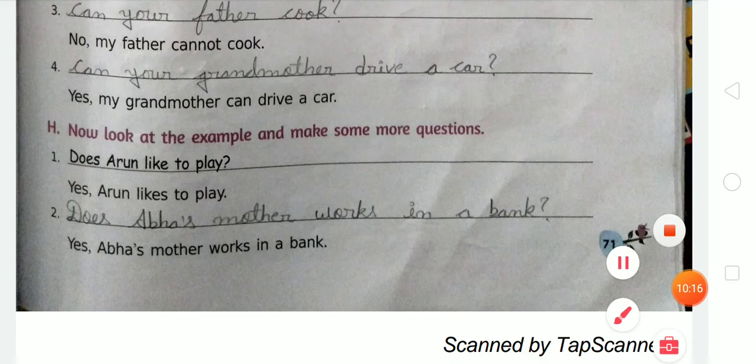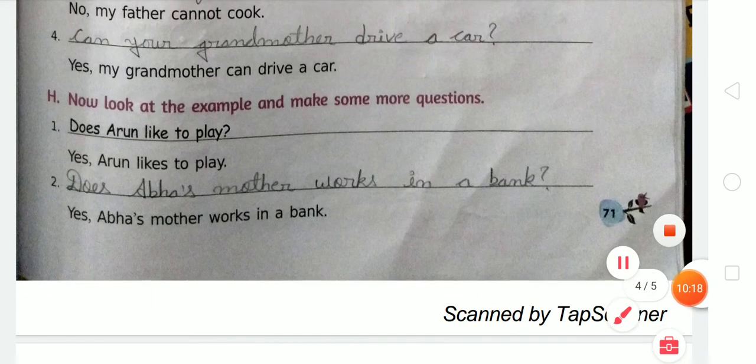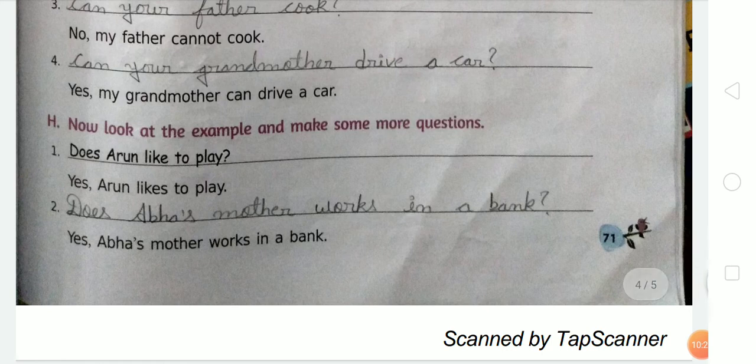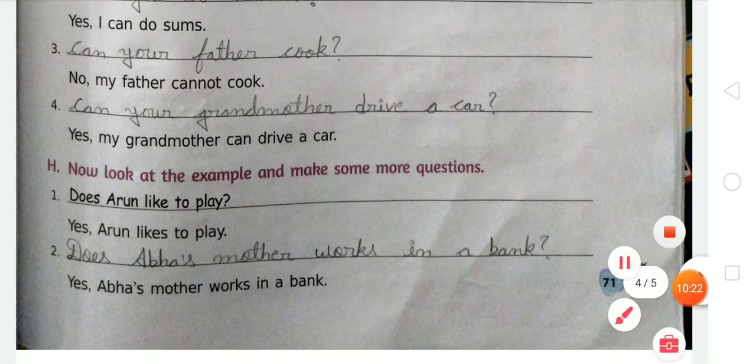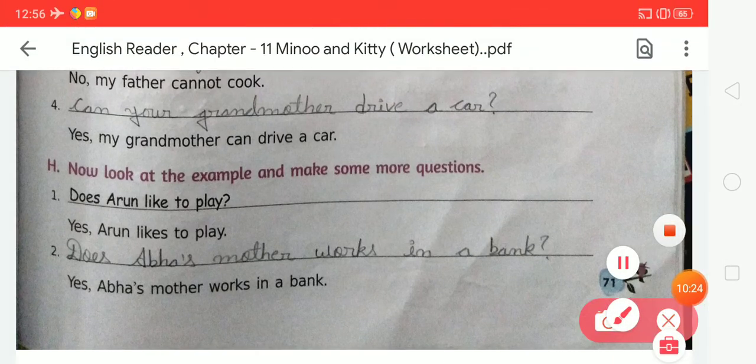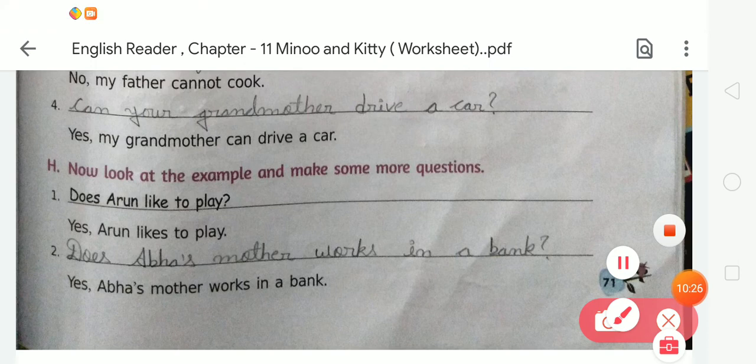In exercise H, now look at the example and make some more questions. You have to make more questions in exercise H. Okay. So in first you can see, does Arun like to play? So here is the answer, yes, Arun likes to play. And second, yes, Abha's mother works in a bank. So we have to write the question, does Abha's mother work in a bank? Okay. Now come to the next.